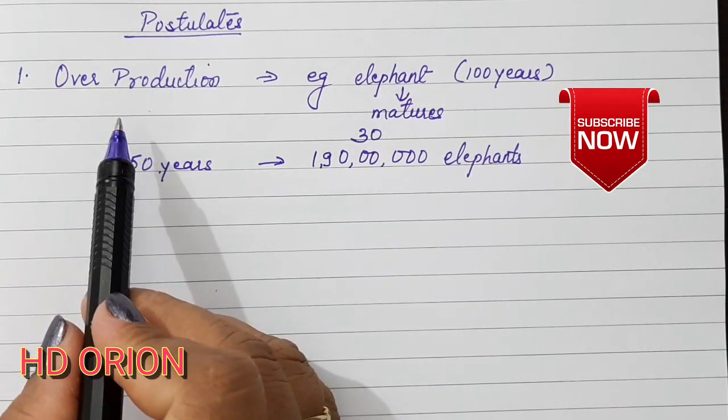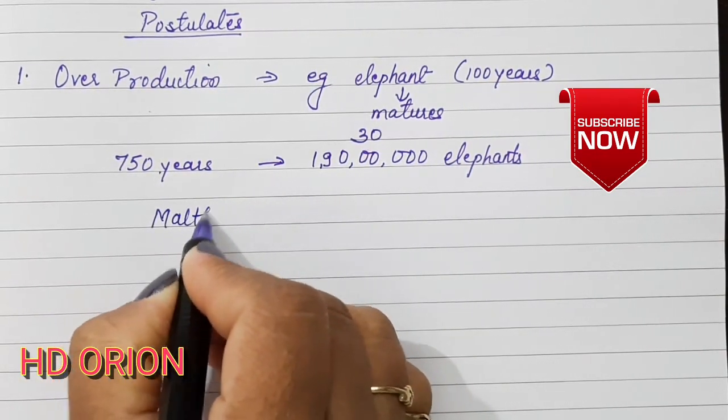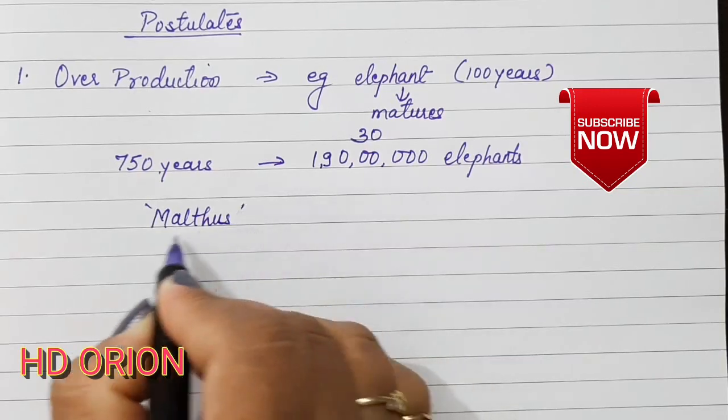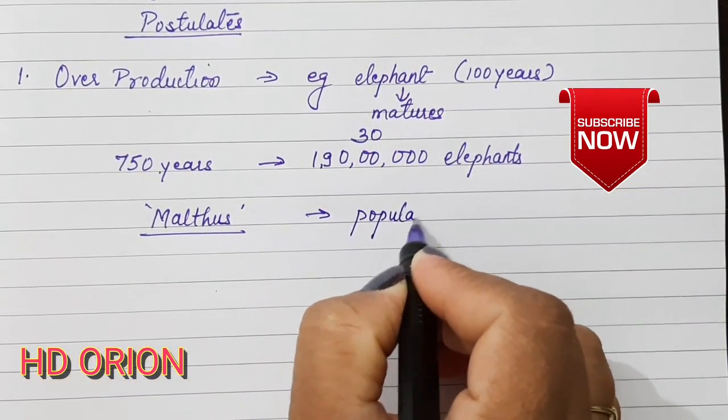Darwin was very much influenced by Malthus's theory. Malthus wrote an essay on population.